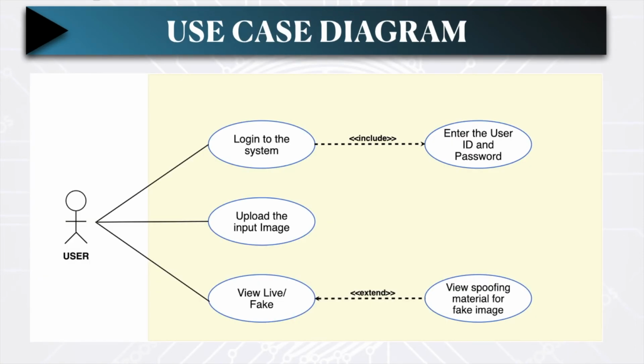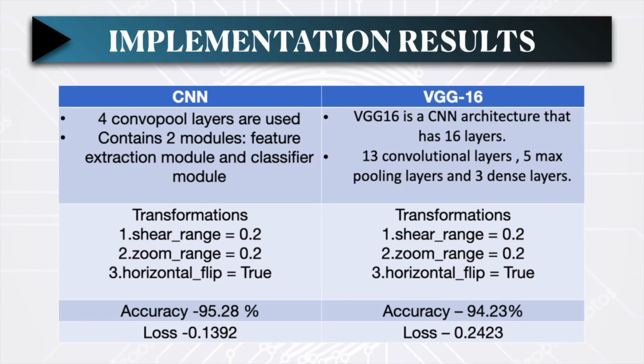This is the use case diagram. Basically, it shows how a user is interacting with the system. He can log in to the system using user ID and password. He can upload the input image. He can view whether the fingerprint is live or fake, or if it's fake, then the material from which it has been spoofed.